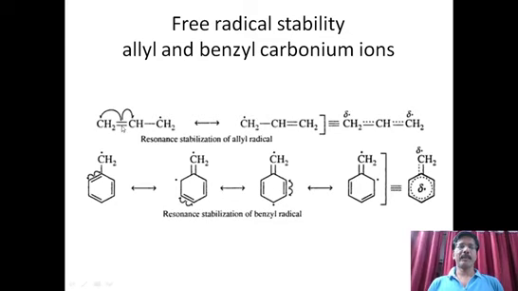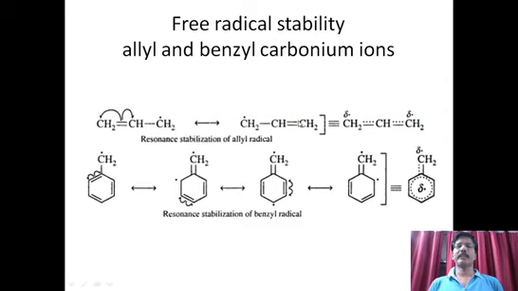Whenever there is a pi bond available near a free radical, then due to the mesomeric effect of the pi bond, the electrons are again split into two parts. Pi electrons are split, and this electron pair is shared on this side, and the free electron from the right carbon has shifted to the left carbon. So this is how we write the resonance structures.